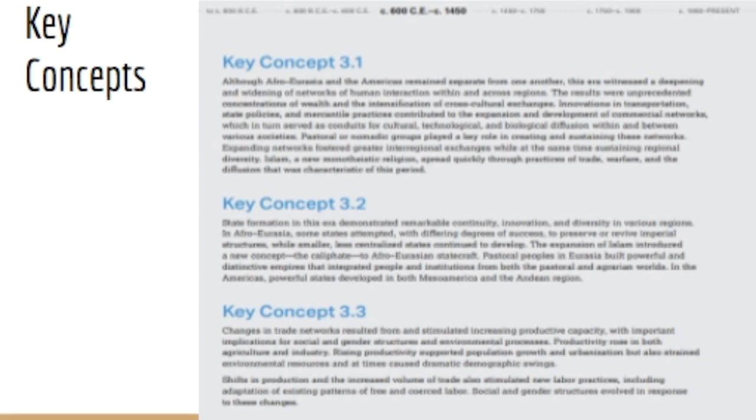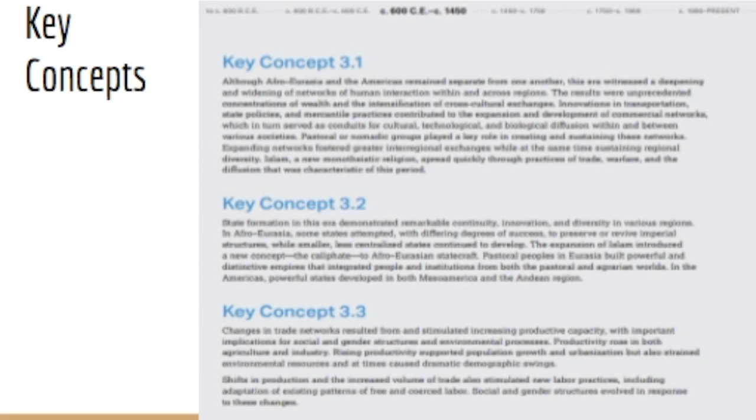Islam, a new monotheistic religion, spread quickly through the practices of trade, warfare, and the diffusion that was characteristic of this period. Key concept number 2. State formation in this area demonstrated remarkable continuity, innovation, and diversity in various regions. In Afro-Eurasia, some states attempted, with differing degrees of success, to preserve or revive imperial structures, while smaller, less centralized states continued to develop. The expansion of Islam introduced a new concept, the caliphate, to Afro-Eurasian statecraft.